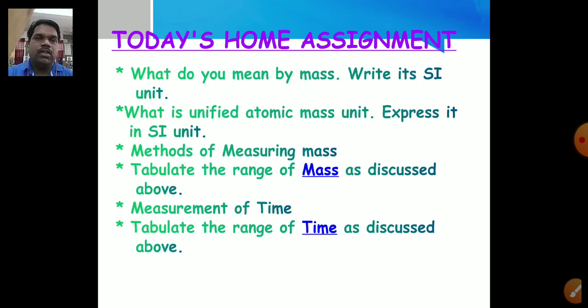So today you are supposed to write these questions. First question, what do you mean by mass? Write its SI unit. And then, what is the unified atomic mass unit? Express it in SI unit. And the third question will be methods of measuring mass. You have to write down the concepts of methods of measuring mass.